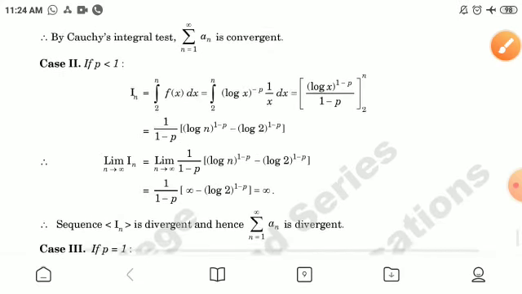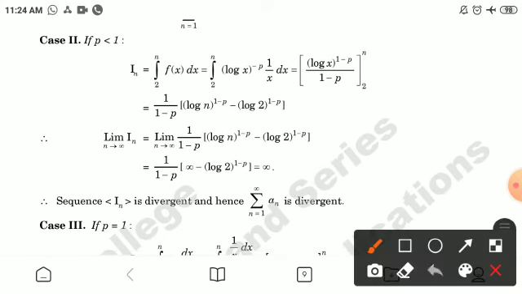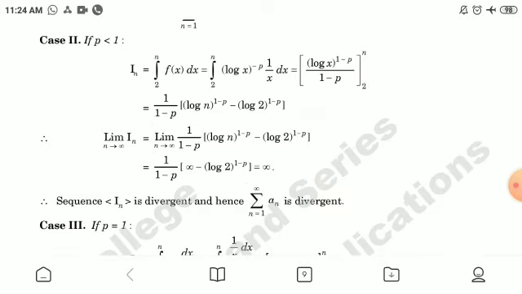Now taking the second case, if p is less than 1, evaluating the integral, the value will be equal to 1 by (1 minus p) times [(log n) raised to power 1 minus p minus (log 2) raised to power 1 minus p]. Therefore the limiting value is equal to infinity. Therefore the sequence In is divergent and hence the series is divergent.